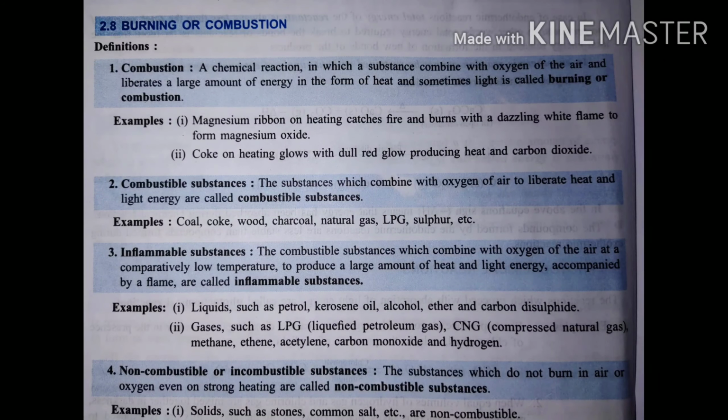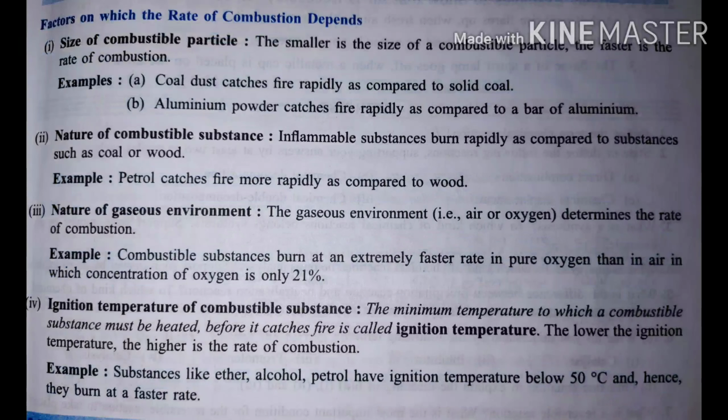Now on page number 45 you can see the next part, which is factors which affect the rate of combustion, means how combustion can occur faster. You have to remember these factors. If you only remember the name, the other part you can write on your own. The first factor which affects the rate of combustion is size of combustible particles. If the size of the combustible particle is smaller, then combustion takes place very quickly.